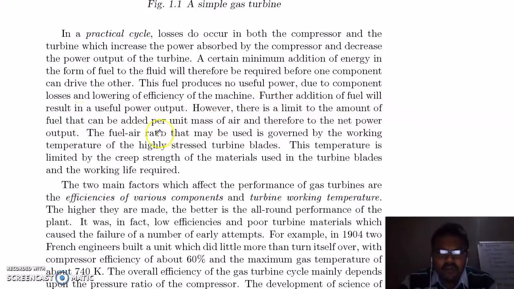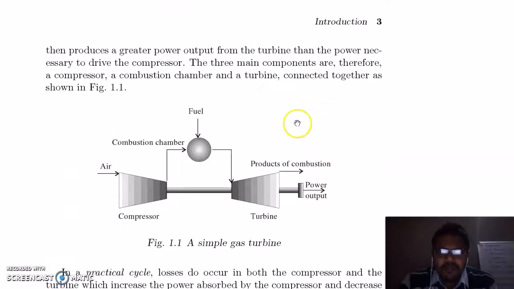However, there is a limit to the amount of fuel that can be added because of the metallurgical limit of the material. Because if you increase the temperature beyond a limit, the material of which this turbine is made will melt, and we can't go beyond that limit.